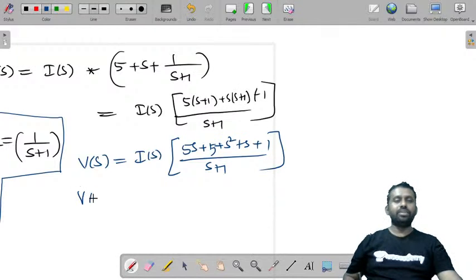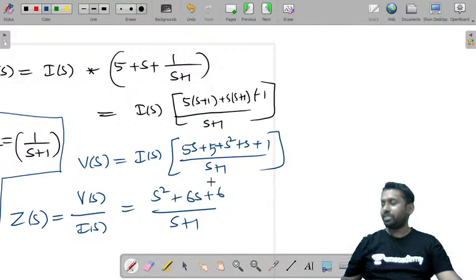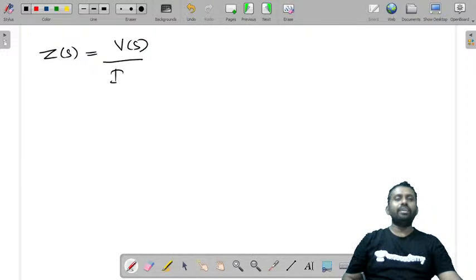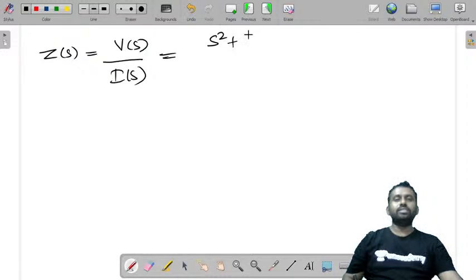So you can write it as V of S by I of S is equal to Z of S is equal to S square plus 6S plus 6 by S plus 1. So what is Z of S? The function. What is the Z of S? V of S by I of S, the driving point impedance function. So that is, what do you get here? S square plus 6S plus 6 by S plus 1.